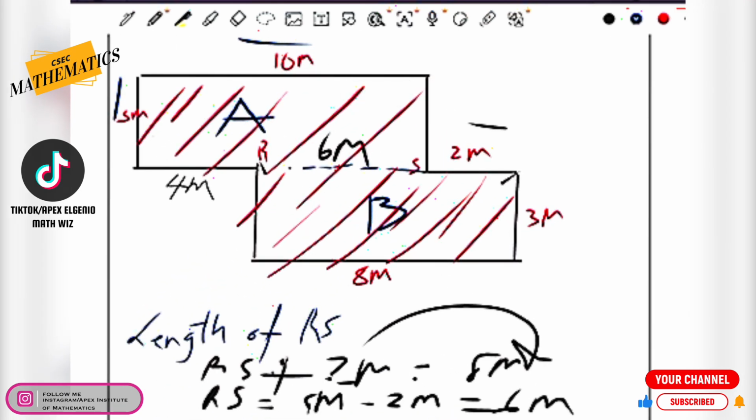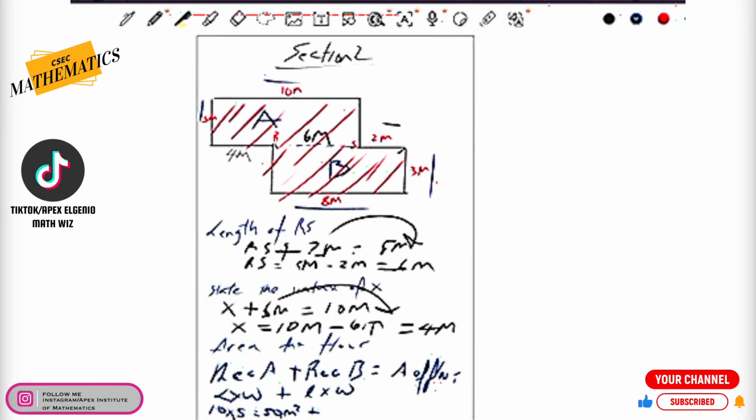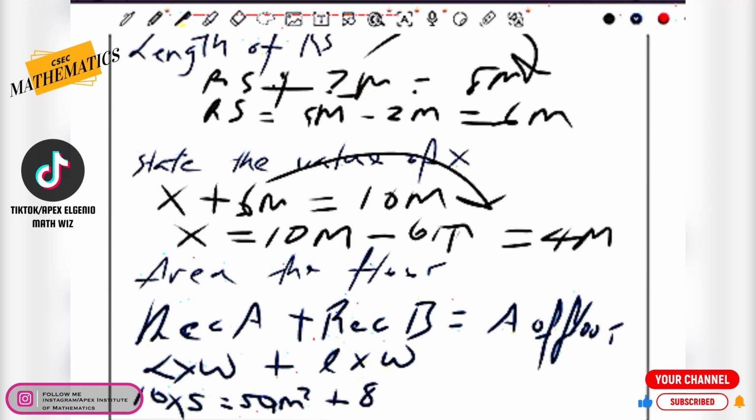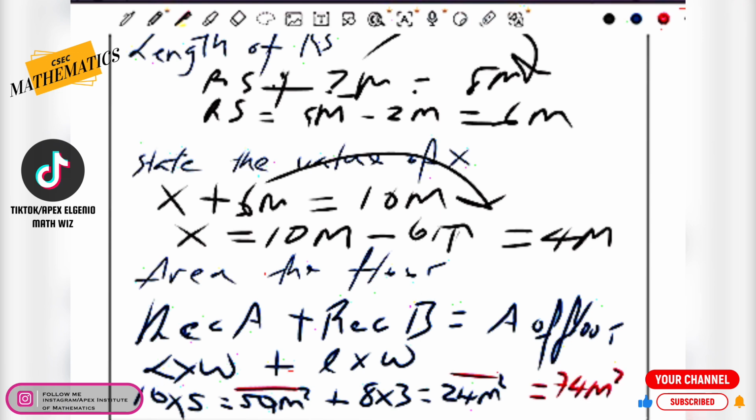Now, rectangle B, the length we're going to be using as 8 and the width is going to be 3. So therefore, that's very easy. It's going to be length times width, which in this case is going to be 8 multiplied by 3. And that's going to give us 24 square meters. And so very easily then, if we add 50 square meters plus 24 square meters, we'll find out that our final answer here is 74 square meters.